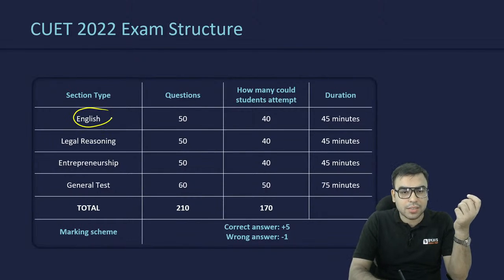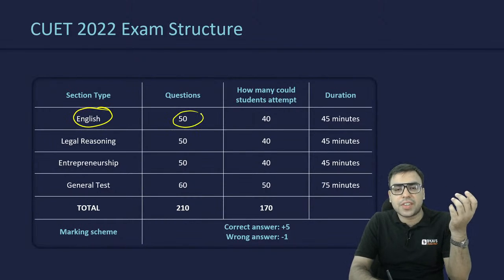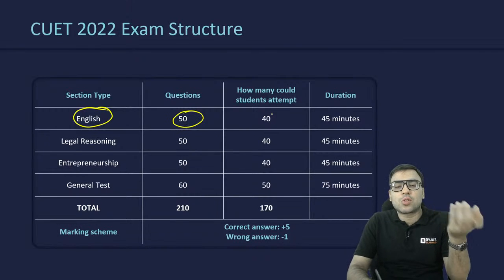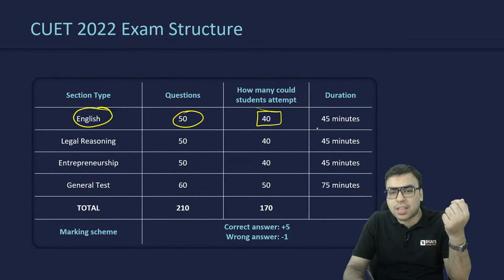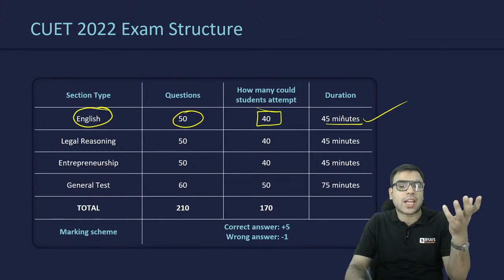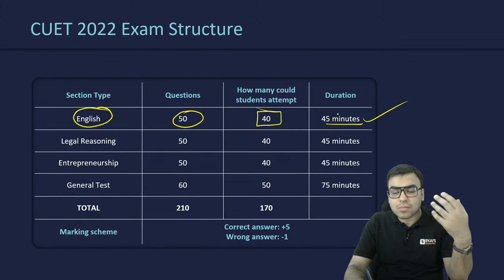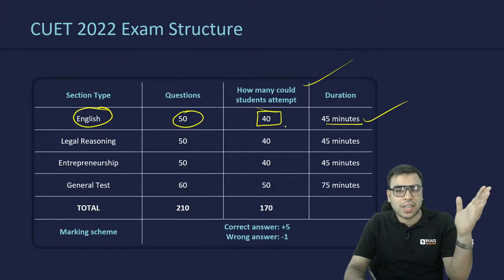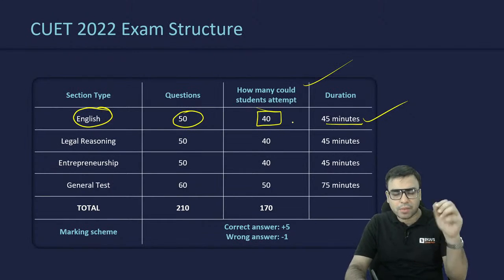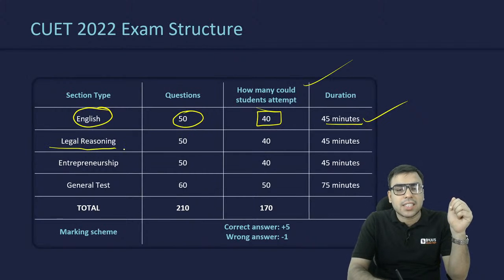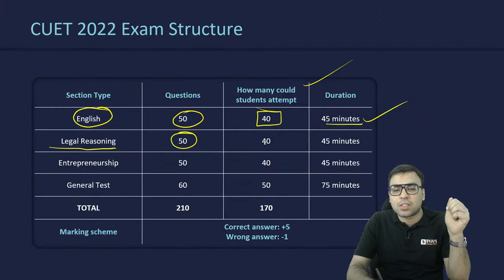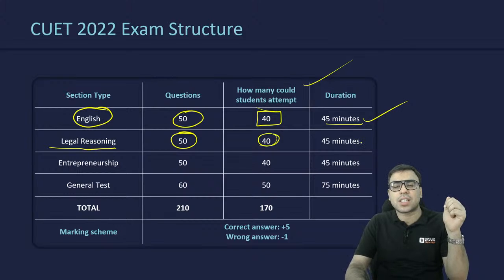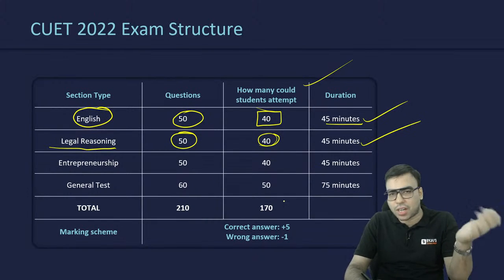Here is the examination structure. In the English section, there were 50 questions, and students could attempt 40 questions, with 45 minutes given. That is the upper limit I told you about: 50 questions were given, and you are supposed to attempt 40. Then in legal reasoning, 50 questions were given, students were supposed to attempt 40, and the duration was again 45 minutes.